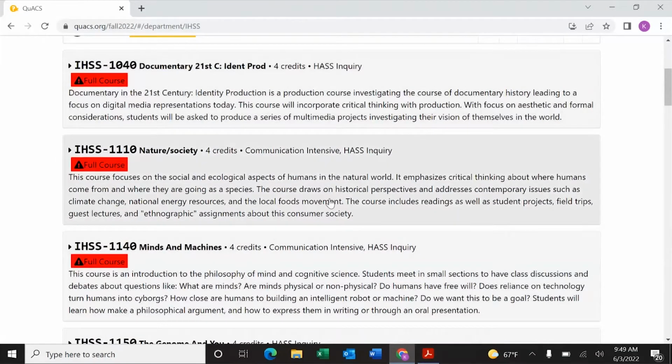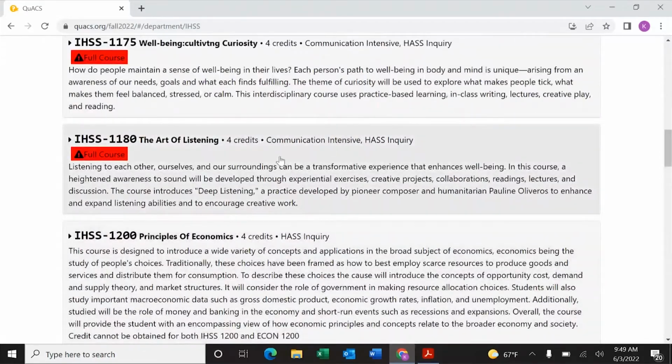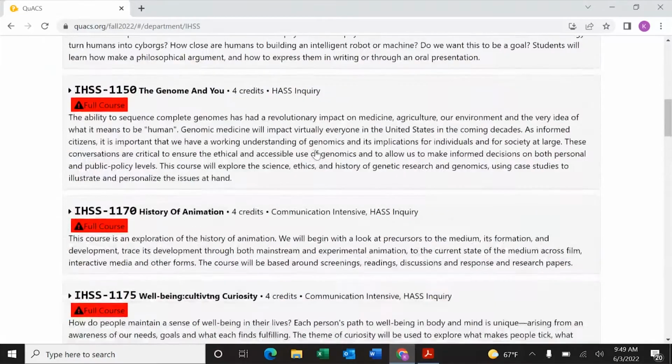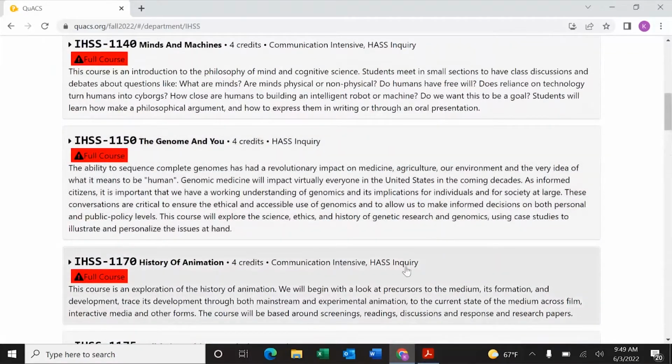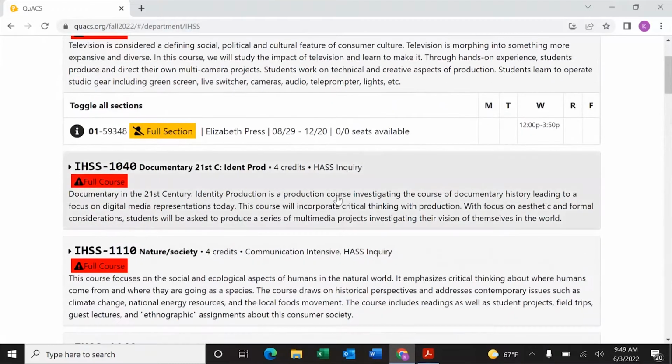So as you go through these, you're going to see that certain courses actually have a designation of communication intensive. That's another requirement that you're required to do during your time here at Rensselaer. You have to take a communication intensive HASS class.